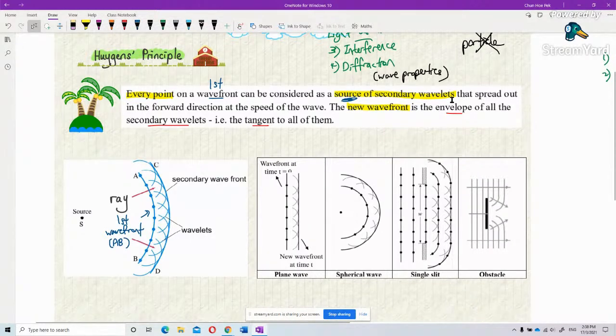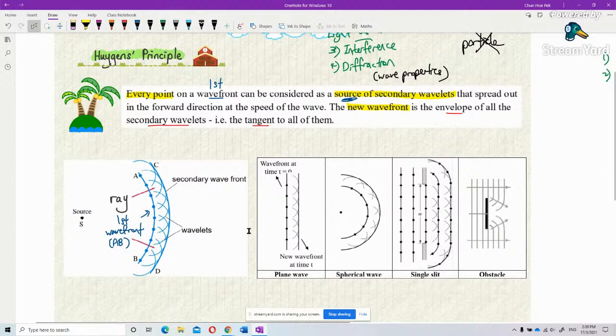for secondary wavelets. What is a wavelet? Do you see there is a very small wave generated out of each point of the first wavefront? These are called secondary wavelets, small wavelets. The first point produced one wavelet. The second point also produced one wavelet. The third point also produced another wavelet. All points produce their own wavelet.